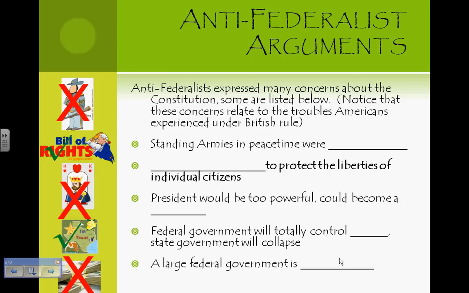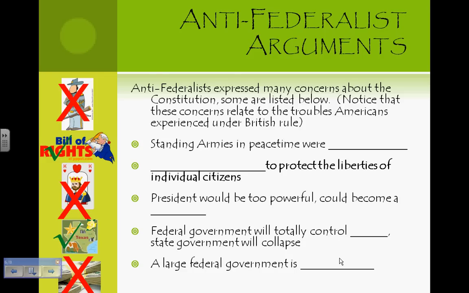Americans believed in the ability to speak their minds and disagree with the government. George Mason and other Anti-federalists believed that without a Bill of Rights in place, the government could deny rights like freedom of speech. The president, they felt, would be too similar to a king. Anti-federalists felt there was no need for one individual to hold such a powerful position. They also felt this power was not restricted enough by the other two branches, and it would be extremely easy for the president to assume absolute control over America.